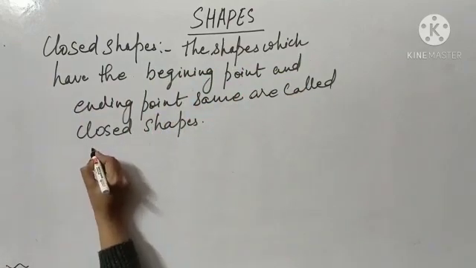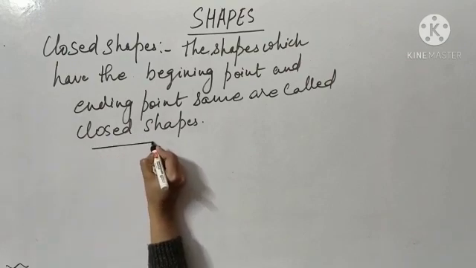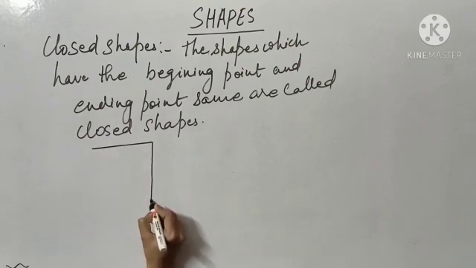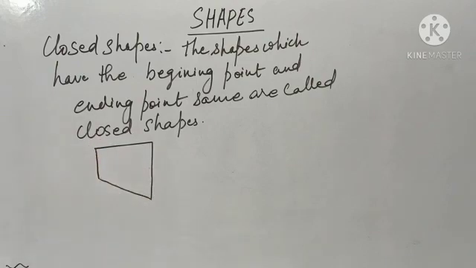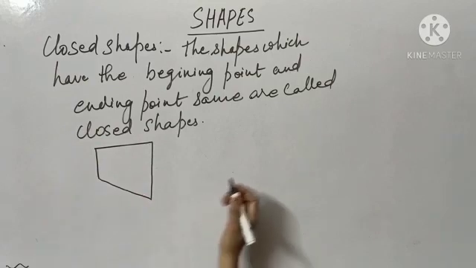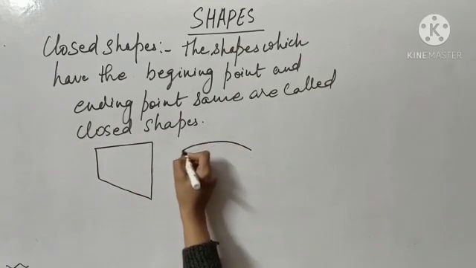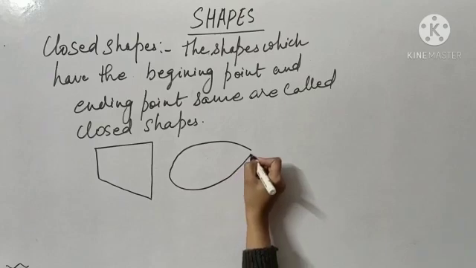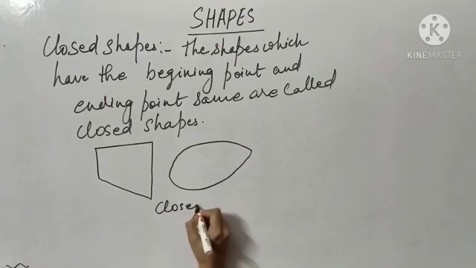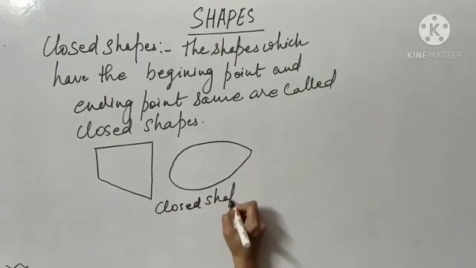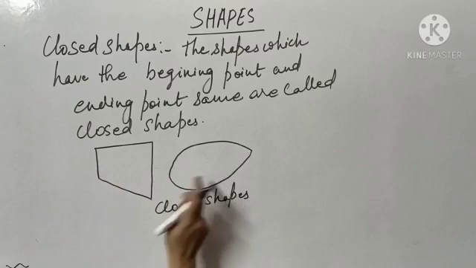See, this is my beginning point. Same, and you can see this is a closed figure. One more I will draw. Same, beginning point and ending point. So this is also an example of closed shapes. Both are my closed shapes.